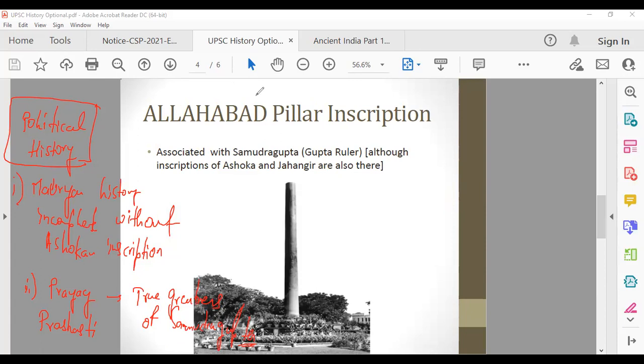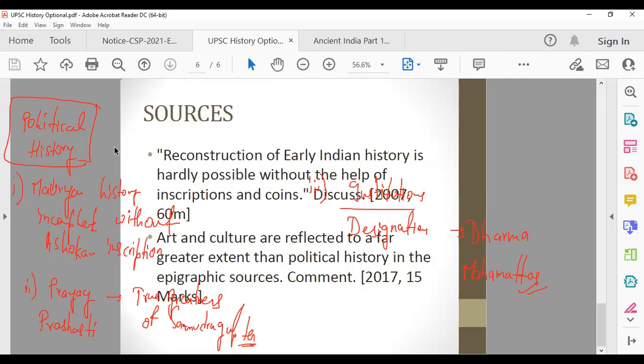Then third, it is also talking about institutions. Via these inscriptions, you also hear about institutions and different posts. The Ashokan inscriptions talk about various designations and responsibilities, like the Dharmamahamattas, whose responsibility was to install these pillars and maintain Dhamma in the empire. So it gives you an idea about the responsibilities and designations of various officers. This is political history represented by inscriptions, or epigraphic sources.